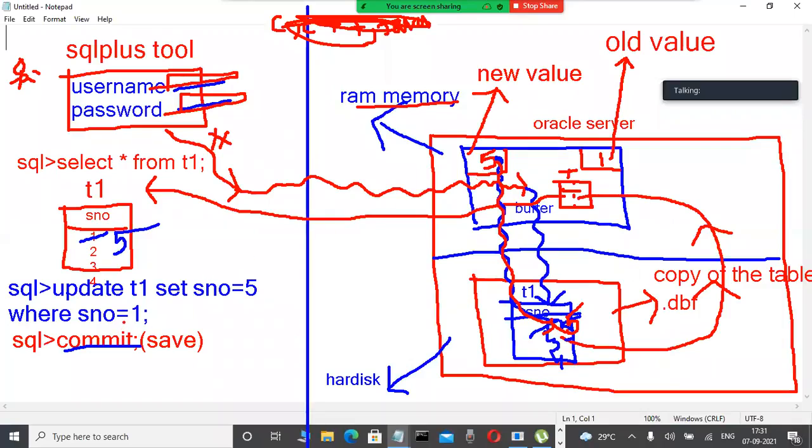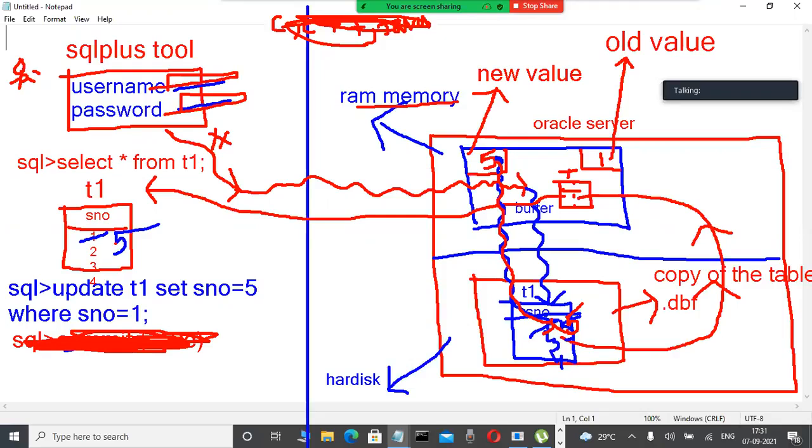Okay, now that 5 is permanently stored in a hard disk. I don't want to save this one only, for example. Now check out what happened. I don't want to save this transaction. Whenever we are changing 1 into 5, I want to undo the transaction, cancel the transaction. This 5 is again cancelled into 1 only.